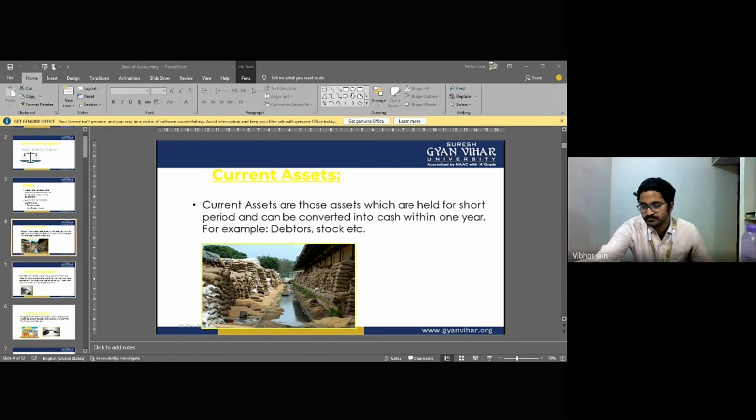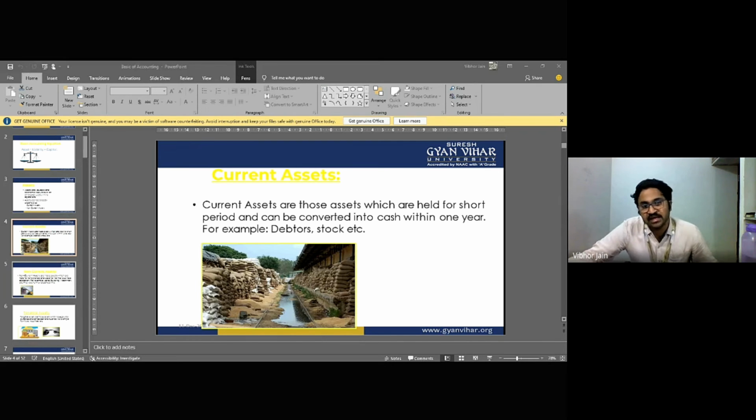What are debtors? I'll take an example once again. If Mr. A had sold some goods to B, then in the books of A, Mr. B is a debtor. That means Mr. B has to pay Mr. A. In Hindi, a debtor is called Dendar, and a creditor is called Lendar.